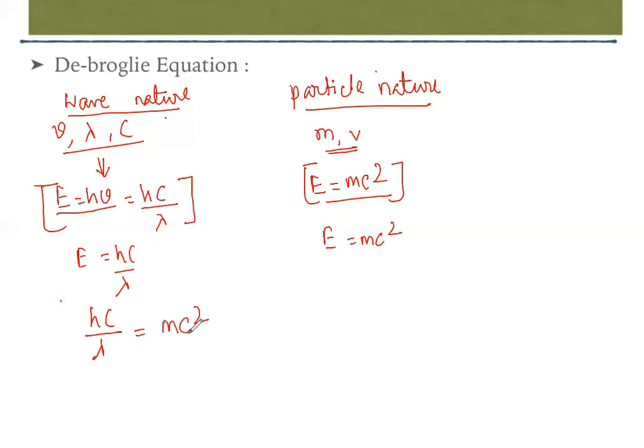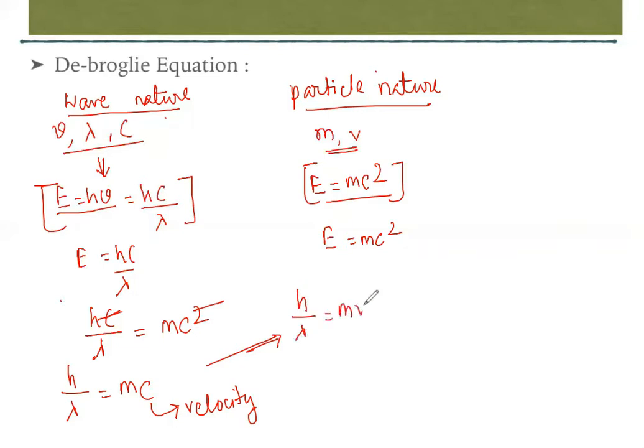Here c is the velocity of light, lambda is the wavelength, h is Planck's constant. Cancel c out, so we get h upon lambda is equal to m into c. This c is nothing but your velocity, so I'm replacing this c with a v term. The equation will be h upon lambda equal to m into v.